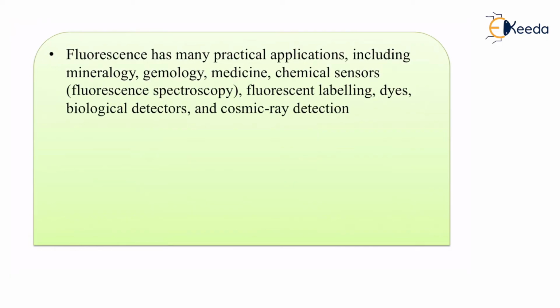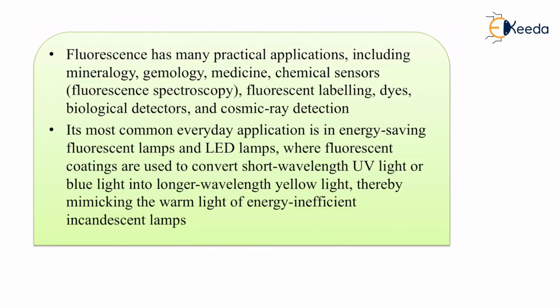As we have already discussed, it is used in mineralogy, that is, in the search for proper minerals; in gemology, identifying whether a particular substance is a pure gem or not; in medicine, in the form of drugs; in chemical sensors, where we come to know which particular chemical is present; in fluorescent labelings and dyes, because of the colorful color we can use it as dyes; in biological detectors; and also in cosmic ray detection.